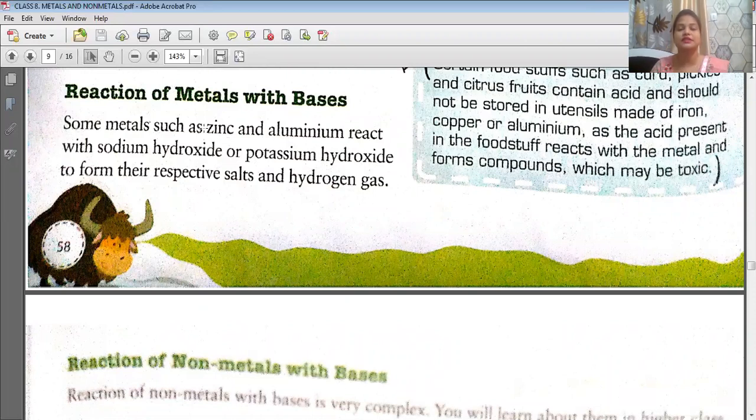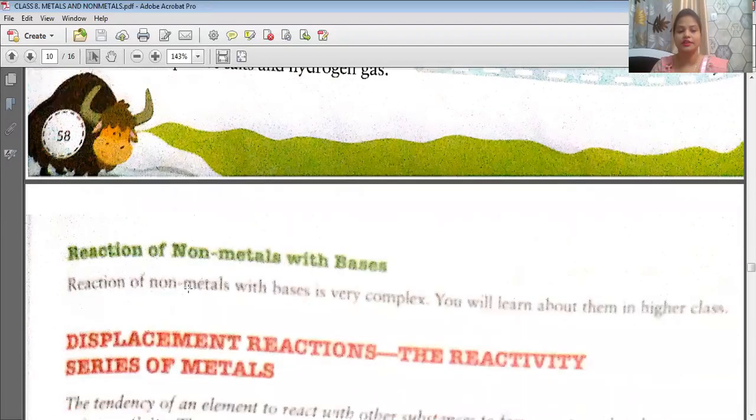So some metals such as zinc and aluminium will react with sodium hydroxide or potassium hydroxide to form a salt. Again, salt is being formed here, and hydrogen gas is being liberated out. So we can say that reaction of metals with bases will also give the respective salt. The product will be the respective salt, and hydrogen gas will be liberated out.